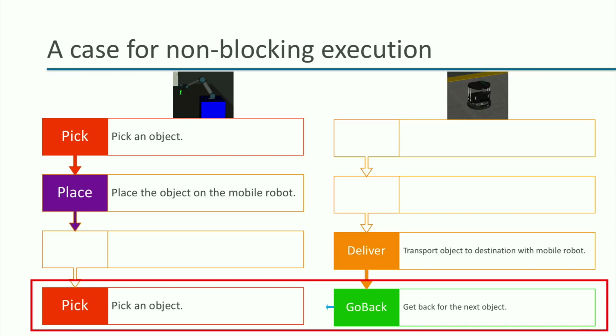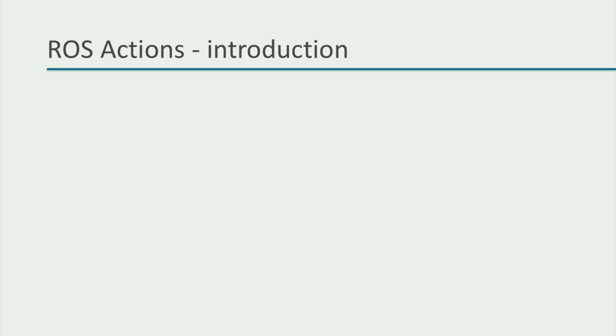However, if the motion executions of each robot is implemented using ROS services, this would not be possible, as we always have to wait for the navigation to finish before we can start moving the robot arm. So, is it possible to do this at all with ROS? Yes. Enter the scene, ROS actions.